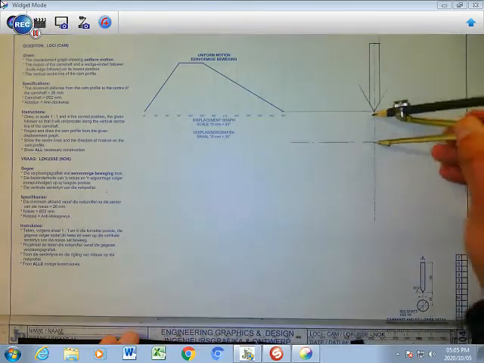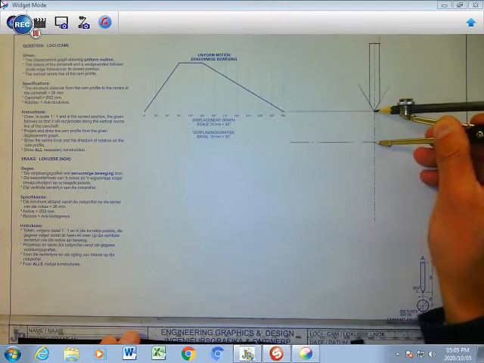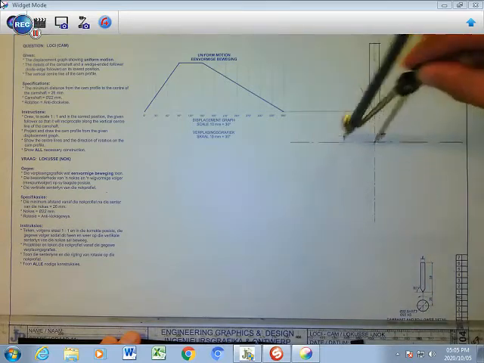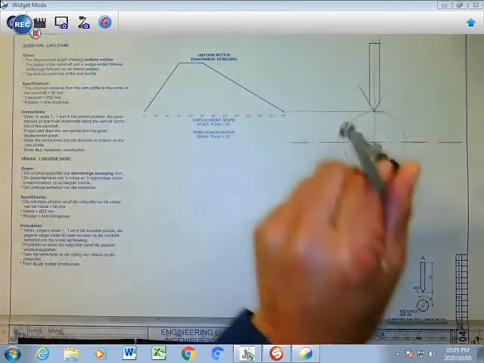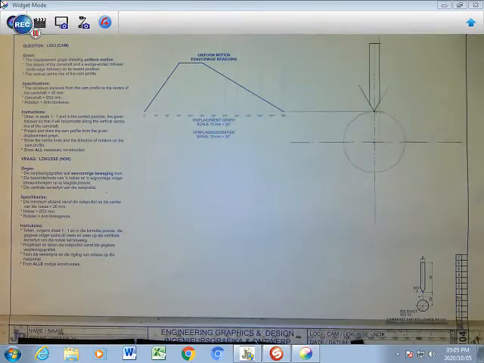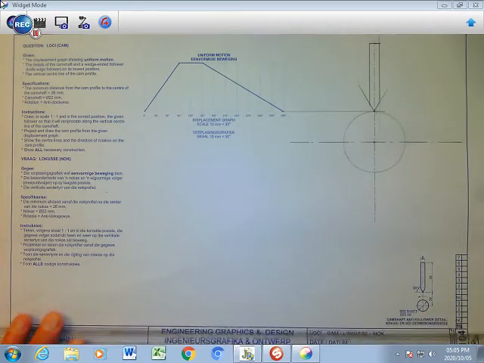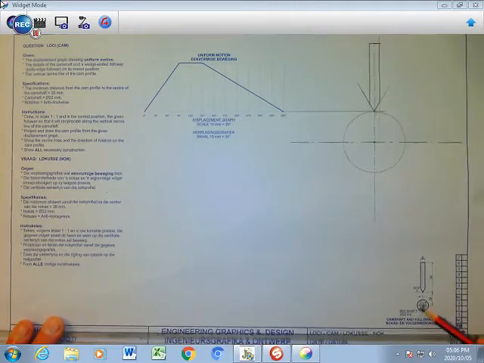I'm going to put my compass point perfectly there and draw a circle, shaving the tip of my cam follower. That's my minimum radius. Then I have a cam shaft of 22 diameter, which means a radius of 11.